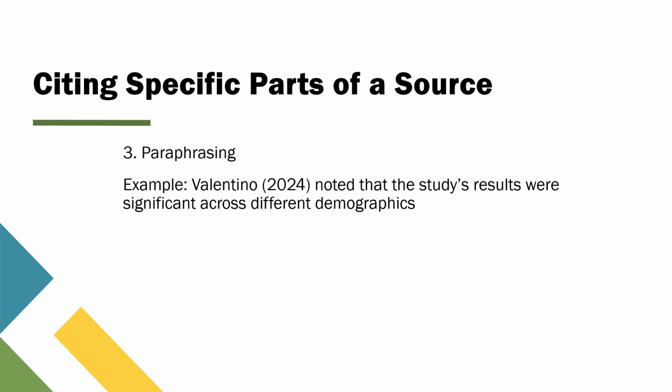For the author's name, by including Valentino's name, you are giving credit to the original researcher. For the year of publication, the year 2024 in this case shows when the study was published. For the paraphrased content, you rephrase the original information in your own words, which demonstrates your understanding of the material and how it relates to your work.